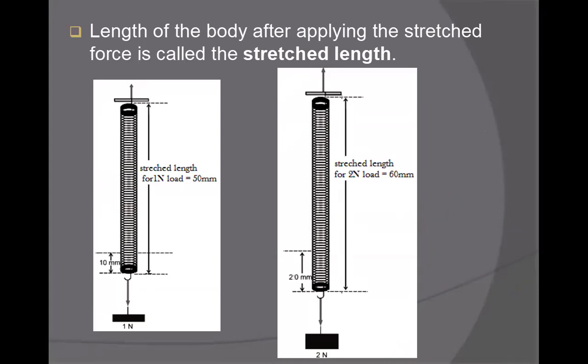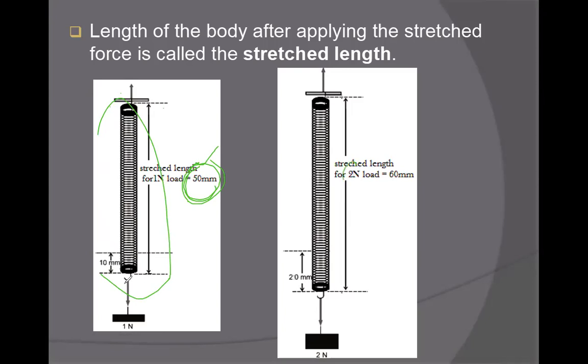Stretch length means, for example, this spring has a length of 50 millimeter without applying any force. Then that length is called unstretched length.